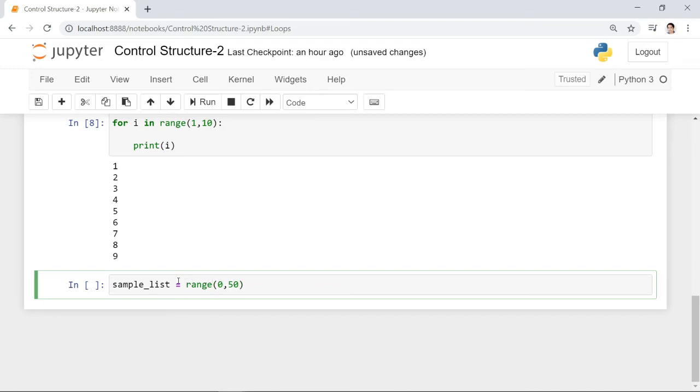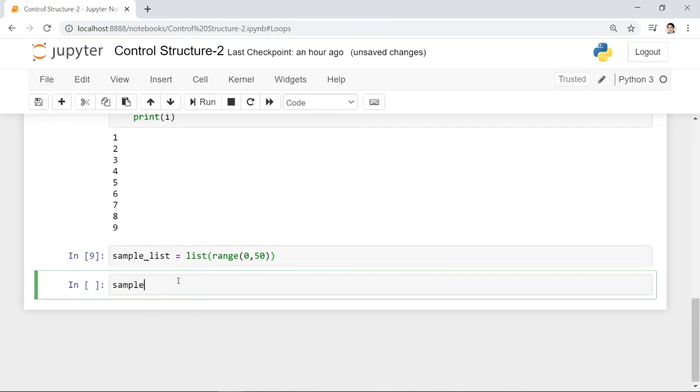We will be creating a list from the range function, so we will use the list function: list of range from 0 to 50. Let's execute this one.